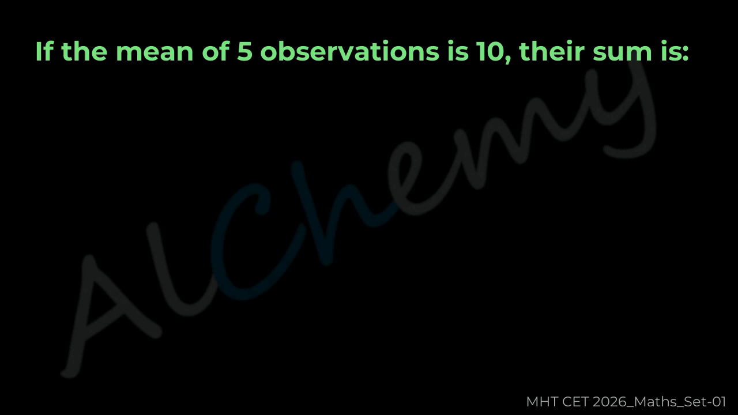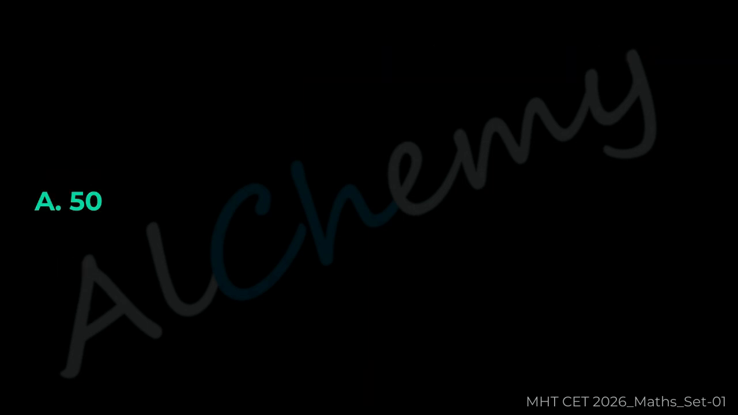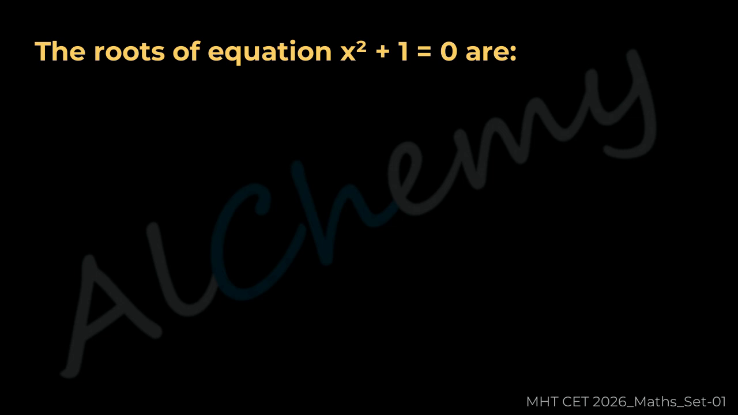Question 32. If the mean of 5 observations is 10, their sum is A 50, B 15, C 10, D 5. The correct answer is A 50.